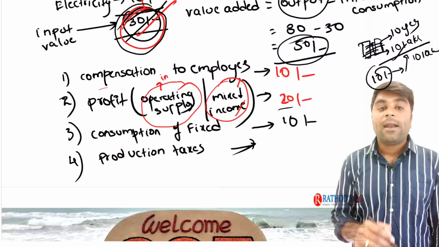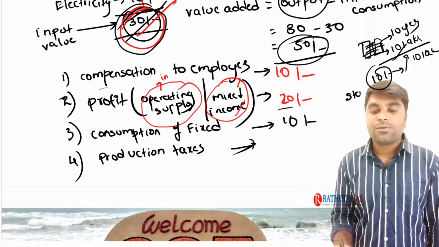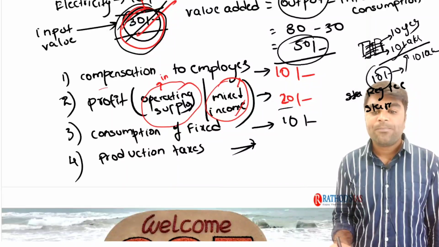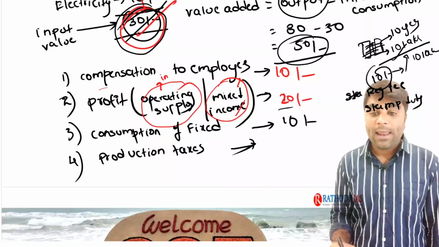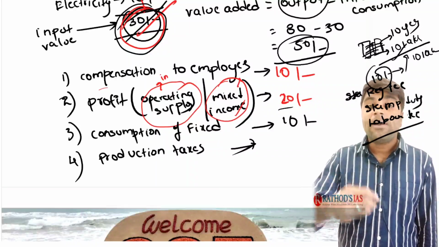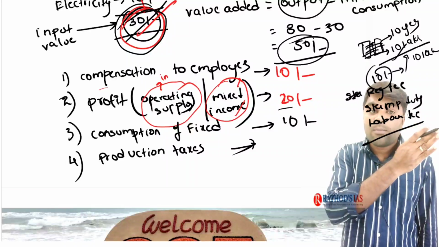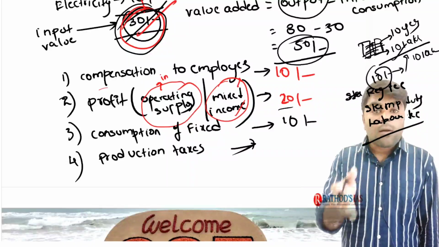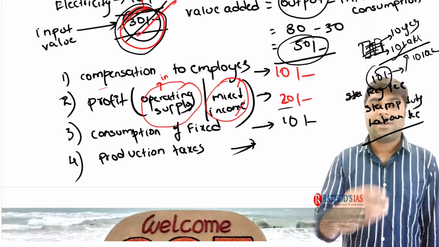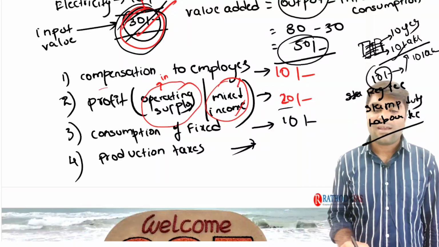Now you know that the manufacturer, in order to register his company, needs to pay a registration fee, he needs to pay stamp duty, and a labor fee. In such a way, the manufacturer needs to pay different kinds of fees to the government, irrespective of whether the manufacturer produces the goods in the company or not. He needs to pay these kinds of production taxes to the government. Of course, it will also be a part of production, so he will add it.